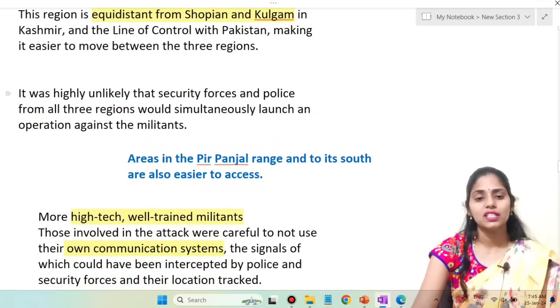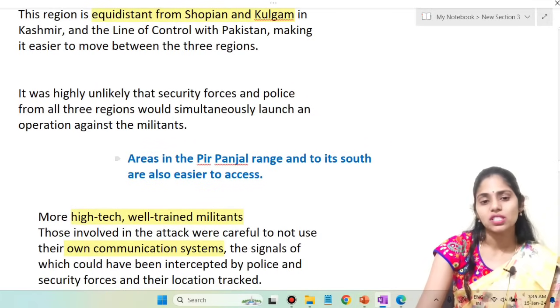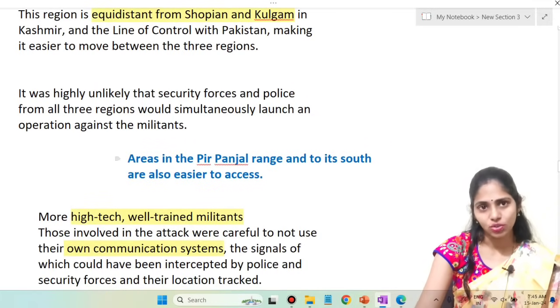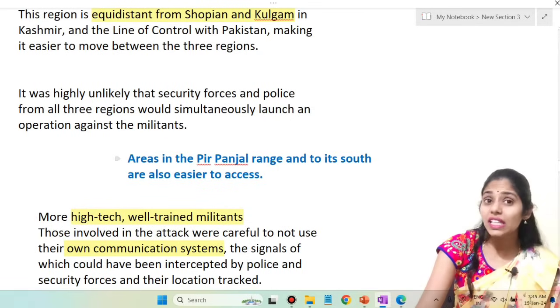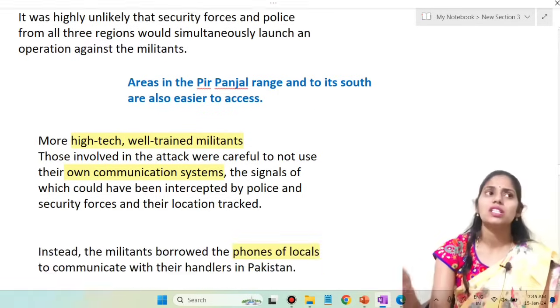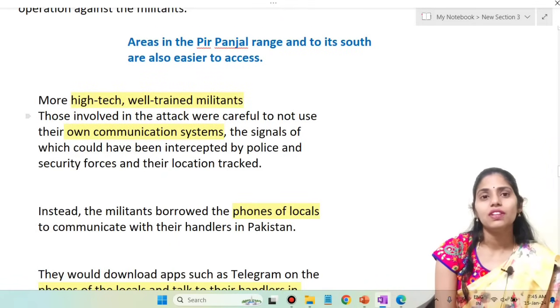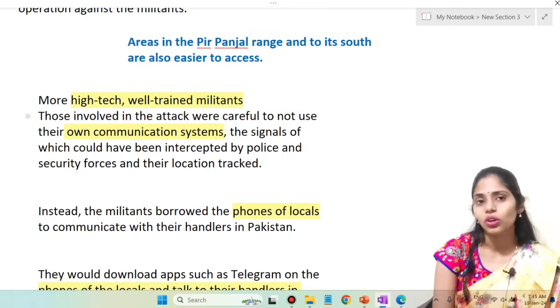So next one here is areas in the Pir Panjal range, and to its south, which are also very easy to access. Because of this, in this region there is increased incidence. And next one is that terrorists are also getting access to technology, and they are even recruiting well-trained militants. Those who were involved in this attack were careful not to use their own communication system.